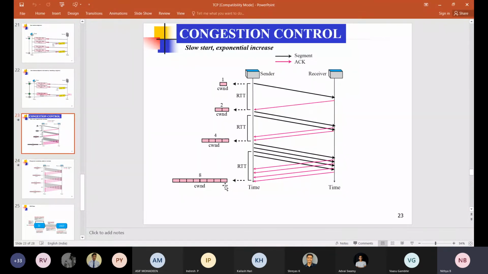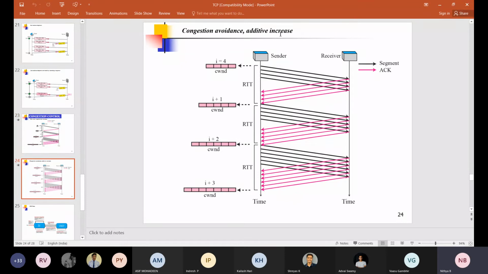Up to this point there is no congestion. Before congestion occurs, we are aiming to prevent it. That is, we have to avoid the congestion in advance, because it is not possible to have the exponential increment all the time. If it happens, then definitely there will be congestion. So it is better to start the exponential increment at one point, and then have additive increments instead. This is followed by congestion avoidance. To avoid the congestion before it happens, we go through the congestion avoidance phase.